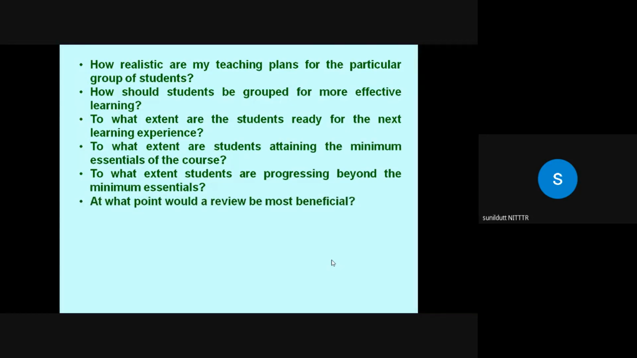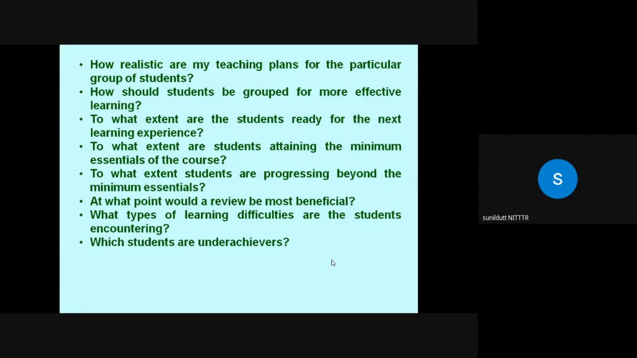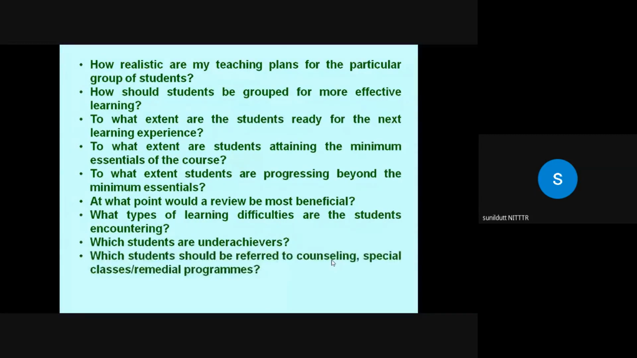At what point would a review be most beneficial in the class or during a semester? And what type of learning difficulties are the students encountering? As a teacher, you need to diagnose persistent learning difficulties so that some students can be referred to guidance and counseling, or provided with remedial instruction. Which students are underachievers? Which students should be referred to counseling? Which students have poor self-understanding? And how effective was my teaching? This is the overall question to which I want an answer.